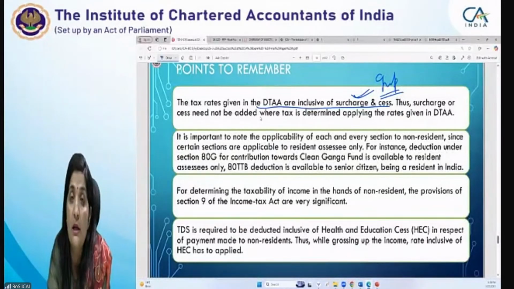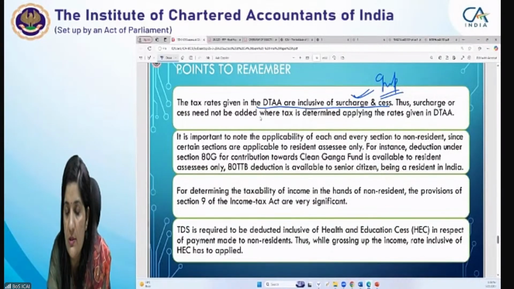Now you have seen that, suppose FTS, fees for technical services, is not related to a PE, but it is chargeable to tax, and it is under an agreement with the central government. Then it is chargeable to tax at what rate as per the provisions of the Act?